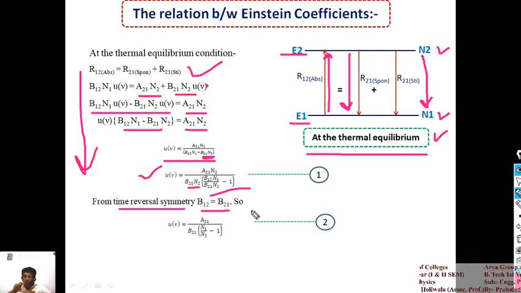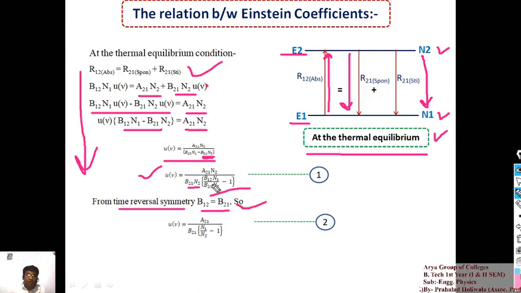If you have a photon of energy h nu which is absorbed by the electron, then after that the excited electron will be de-excited from the higher energy level to the lower energy level with the emission of a photon. So the energy of the emitted photon is also h nu. That's why both coefficients will be equal. So from that concept we can write B12 is equal to B21.